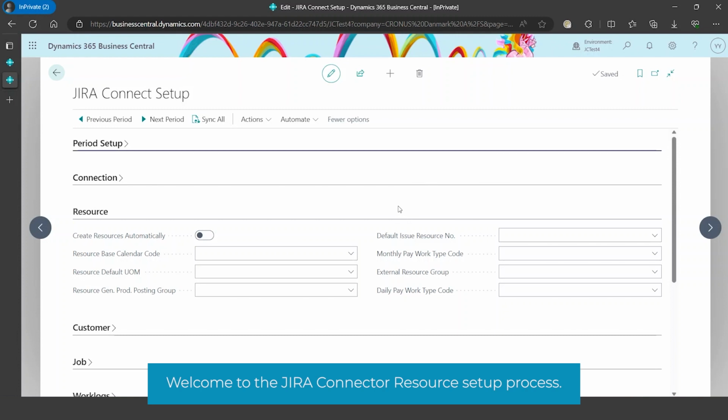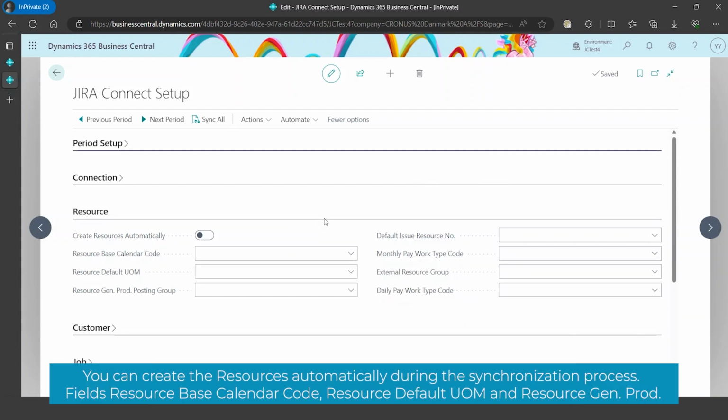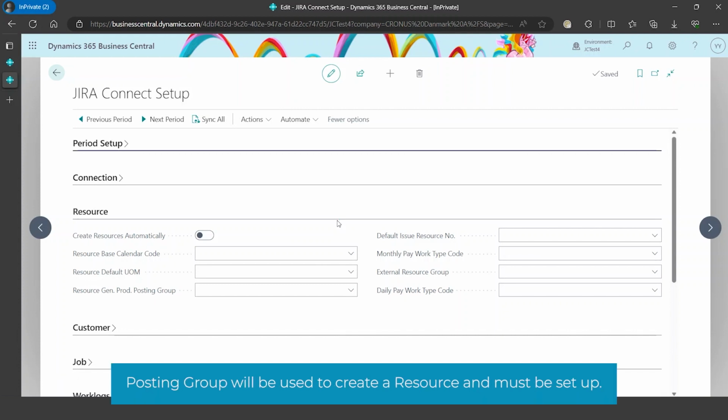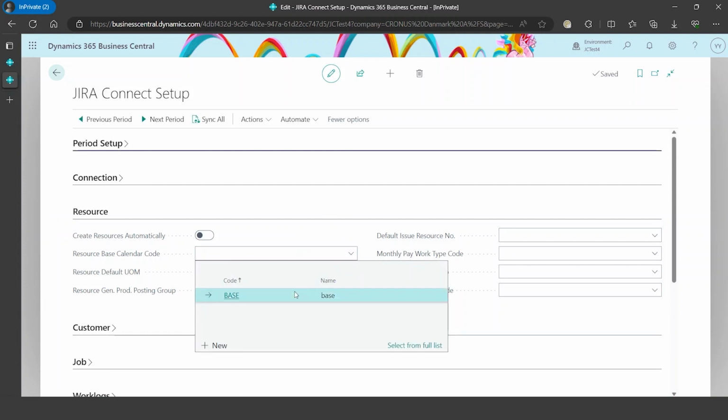Welcome to the Jira Connector resource setup process. You can create the resources automatically during the synchronization process. Fields resource-based calendar code, resource default unit of measure, and resource general product posting group will be used to create a resource and must be set up.